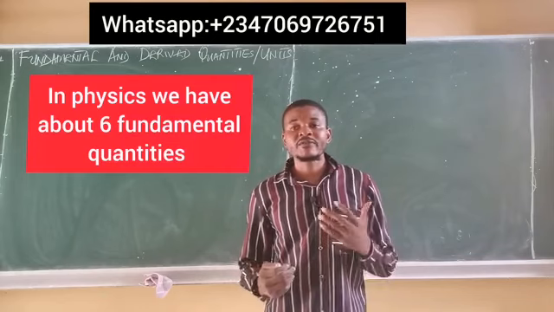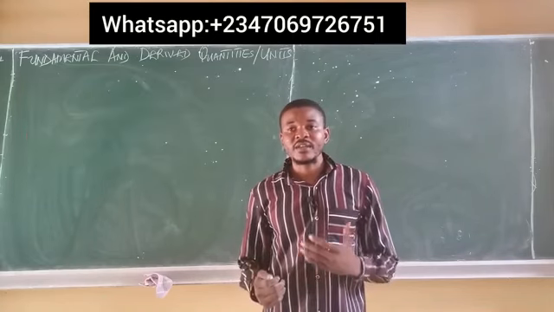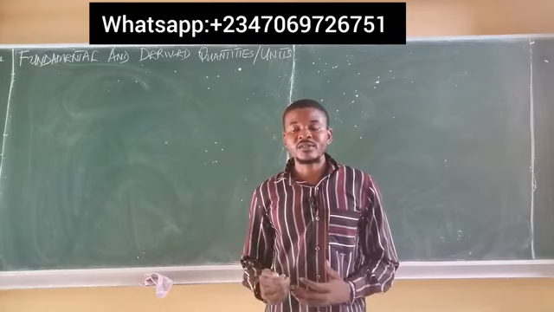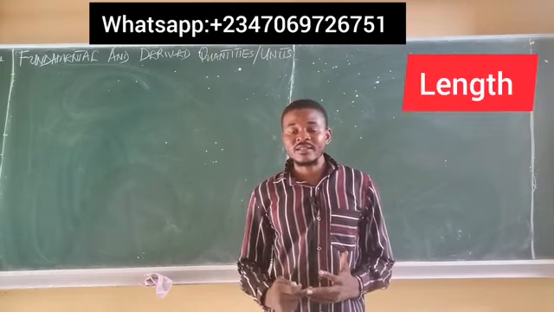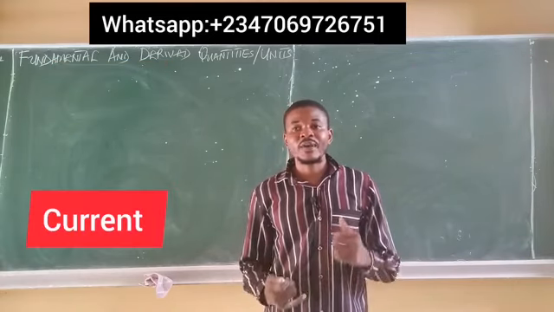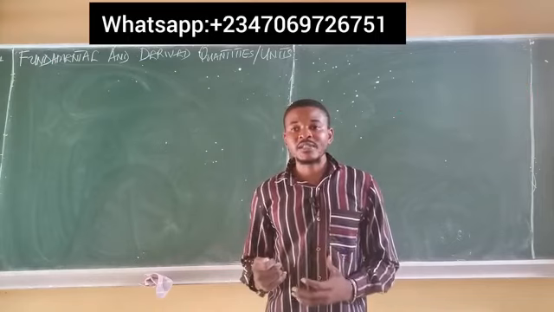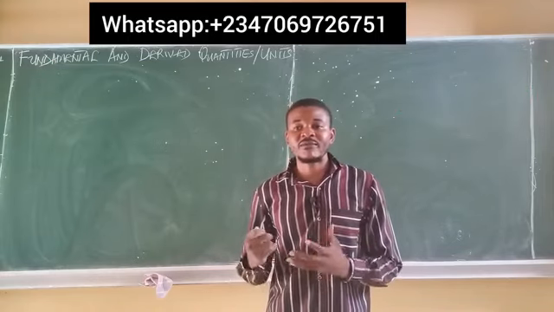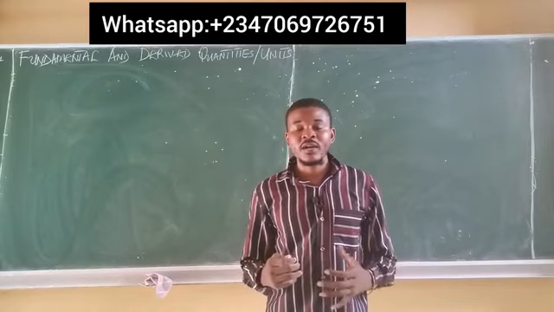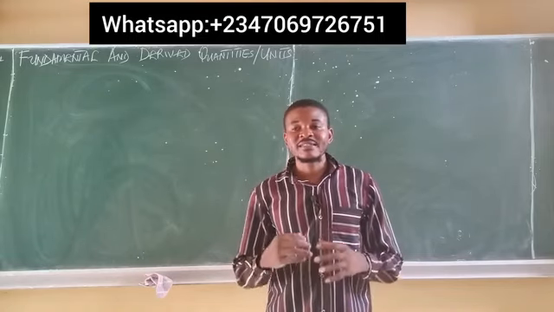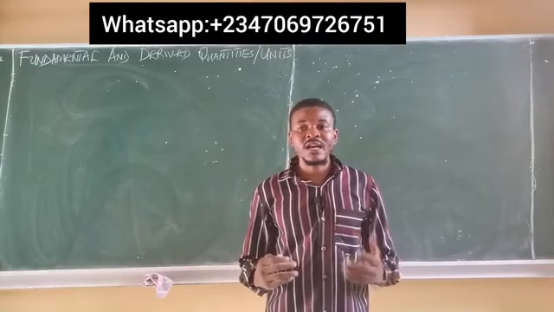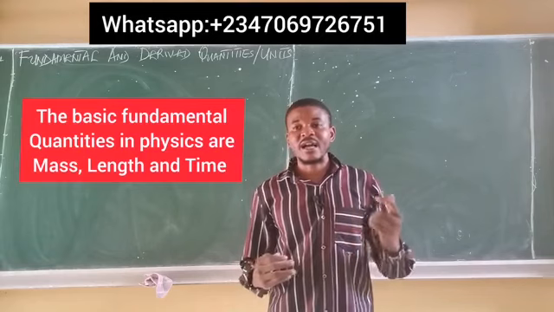Now, in physics, we have 6 fundamental quantities. What are these quantities? We have mass, length, time, temperature, current, and amount. So these 6 quantities are fundamental quantities that exist in physics. Amongst these 6 quantities, every other quantity in physics centers around majorly 3 of them. These 3 quantities are the mass, the length, and the time.